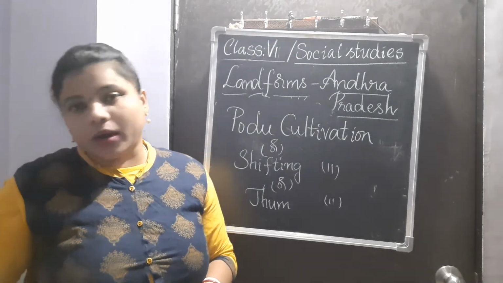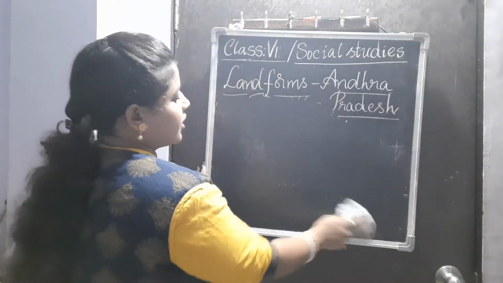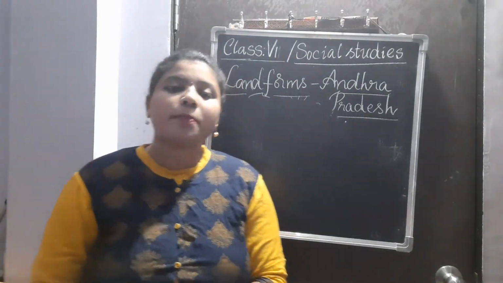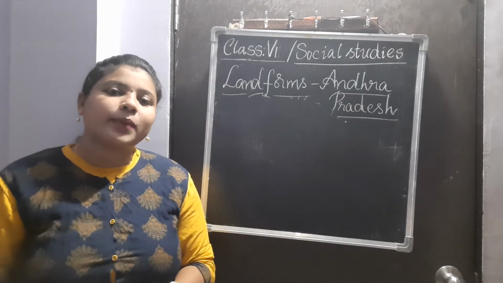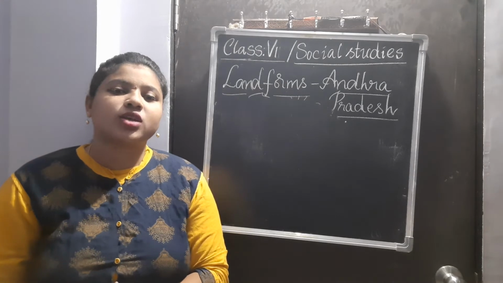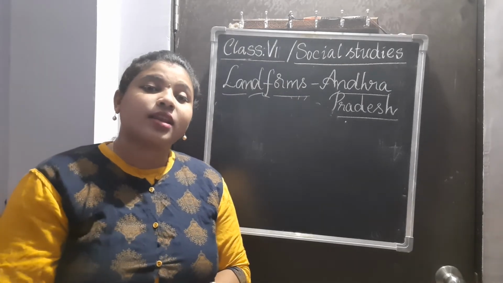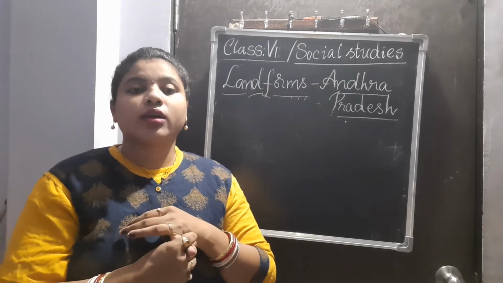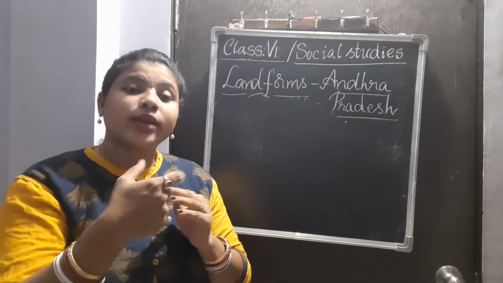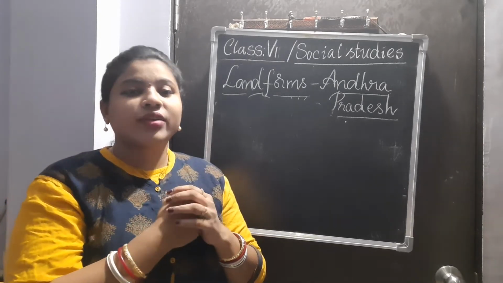Now we'll be talking about the plain areas. Usually, most of Andhra Pradesh has plain lands, as we discussed in the previous class. That means the land is even, and the land is very fertile. It gets the water supply for growing crops from the rivers Godavari and Krishna.